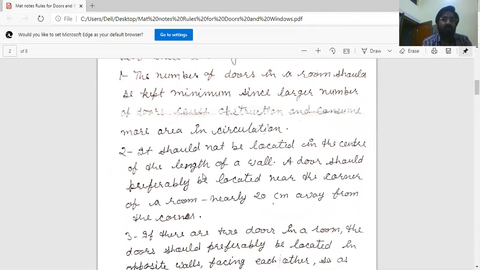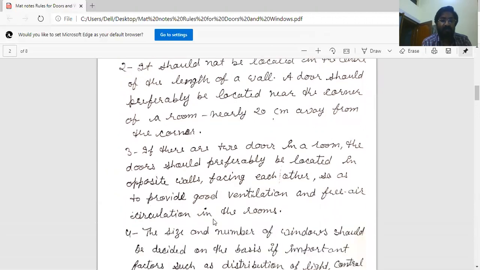Second point is a door should not be located in the center of the length of a wall. A door should preferably be located near the corner of a room, nearly 20 centimeters away from the corner. Third guideline, if there are two doors in a room, the doors should preferably be located in opposite walls facing each other, so as to provide good ventilation and free air circulation in the room.